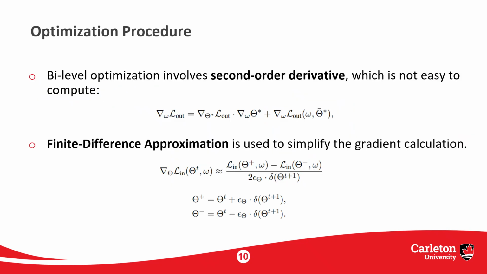We propose to solve the bilevel optimization problem using stochastic gradient descent. The key for designing the optimization algorithm lies in deriving the gradient of the outer loss function with regard to the parameters of the prompt encoder. This will result in a second-order gradient. Although it is convenient to compute the first-order derivatives of the loss function, the second-order derivatives are not easy to compute. We hence further leverage a finite difference approximation method for the partial derivative.